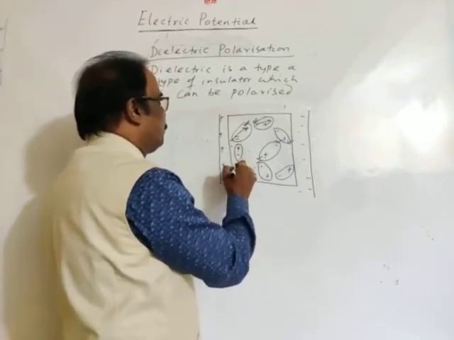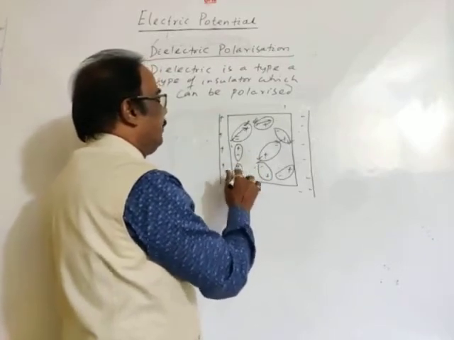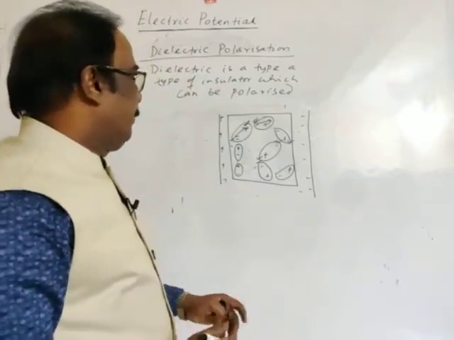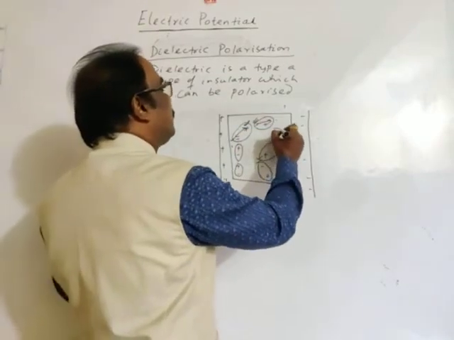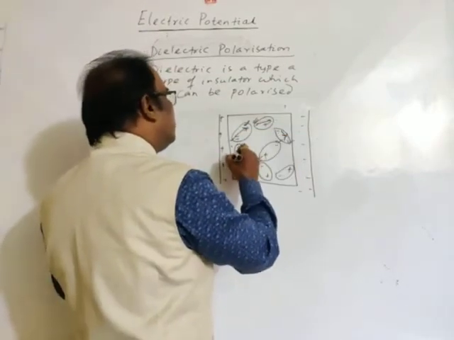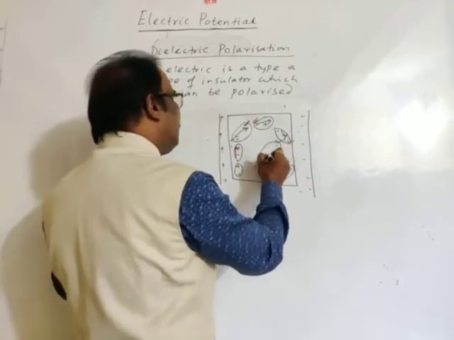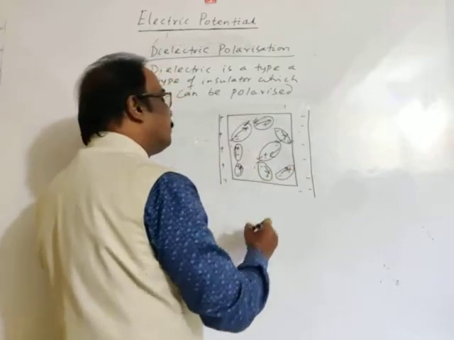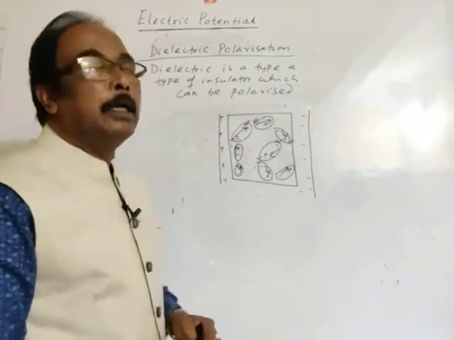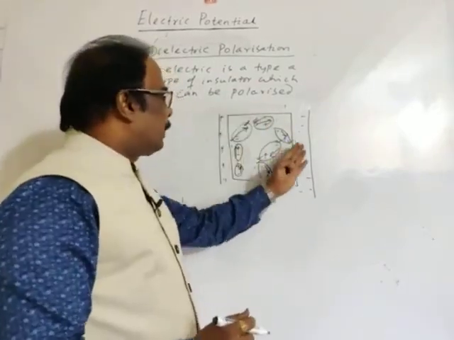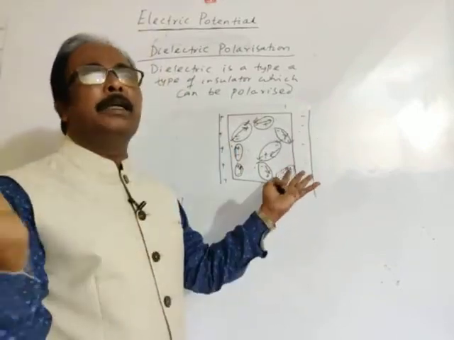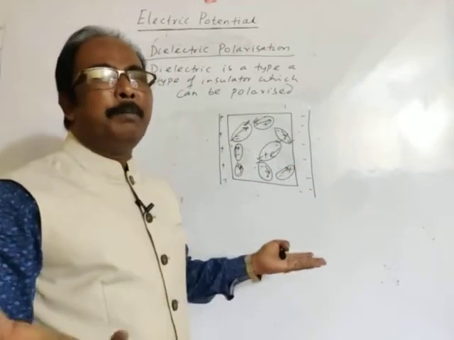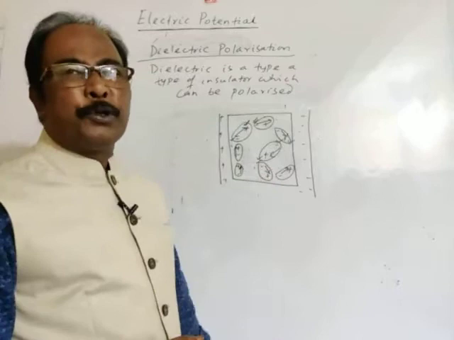Dipole moments are directed from negative to positive. So the dipole moments are randomly distributed, meaning they are in all possible directions.